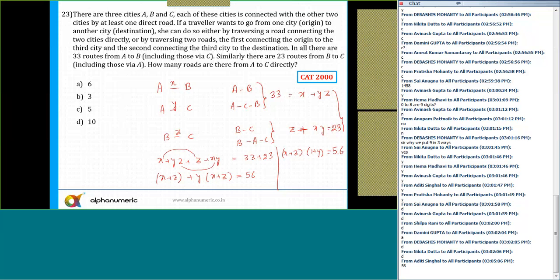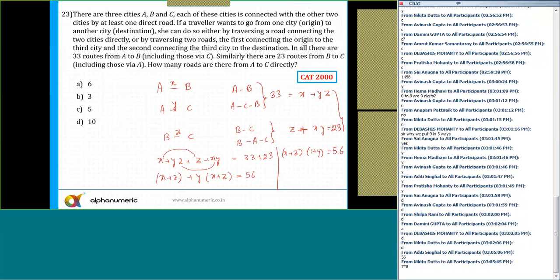So what are the different possibilities here? 56. 7 is one of the factors. Yes or no? 7 into 8. So let's say this is equal to 7 and this is equal to 8. If I take it in this form, 8 into 7 here. So if 1 plus y is equal to 7, in that case y is equal to 6.